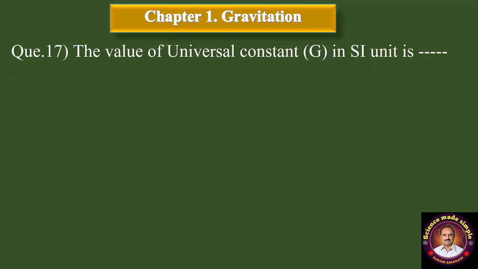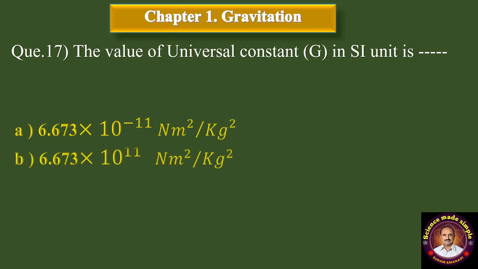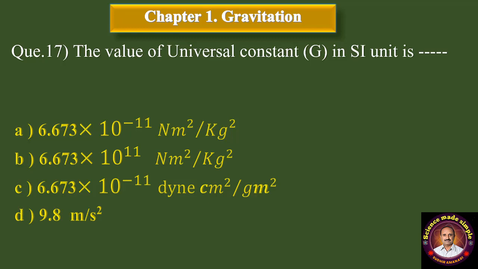Question number 17. The value of universal constant in SI unit is dash dash. A, 6.673 into 10 raised to minus 11 Newton meter square per kilogram square. B, 6.673 into 10 raised to 11 Newton meter square per kilogram square. C, 6.673 into 10 raised to minus 11 centimeter square per gram square. And D option, 9.8 meter per second square. Correct answer is option A, 6.673 into 10 raised to minus 11 Newton meter square per kilogram square.